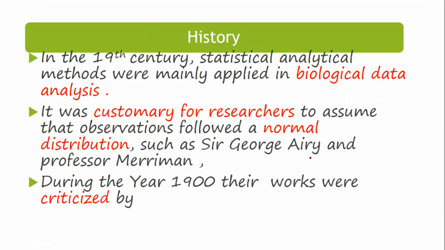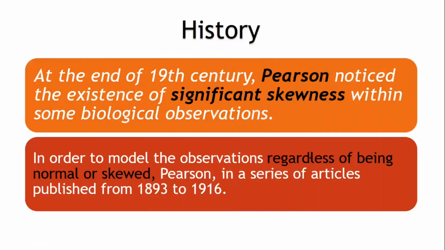During the year 1900, their works were criticized by Karl Pearson in his various papers. And at the end of the 19th century, Pearson noticed the existence of significant skewness within some biological observations. So this is the first time Karl Pearson showed that there is skewness in biological observations.